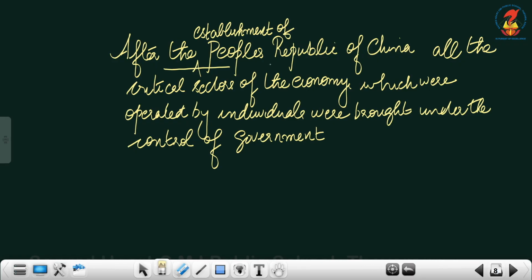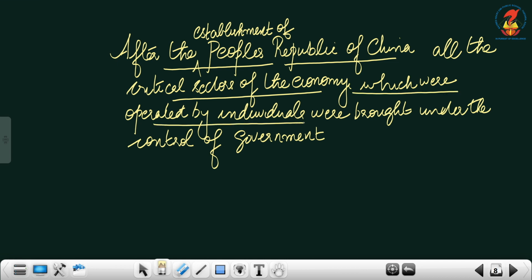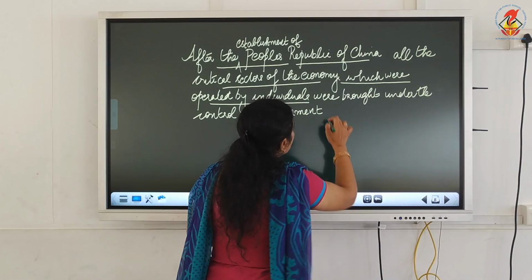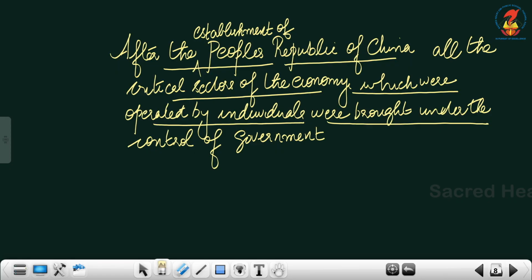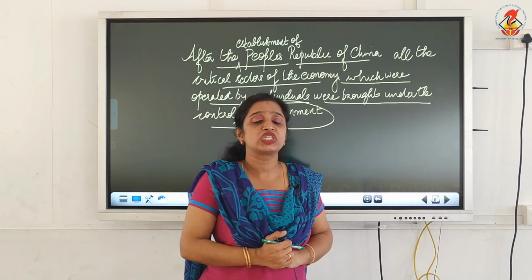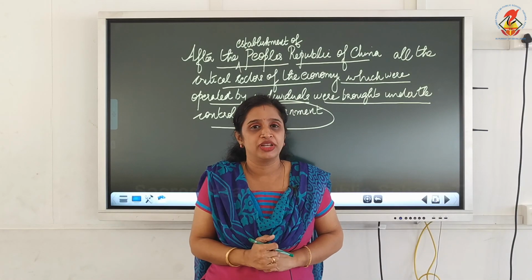Now after the establishment of People's Republic of China, all the critical sectors of the economy, critical sectors means what? Industrial, agricultural sectors, service sectors, all these sectors which were operated by the individuals, that means private ownership, big landlords and big business people, they were brought directly under the control of the government. That was a great change which happened in China with the establishment of People's Republic of China.